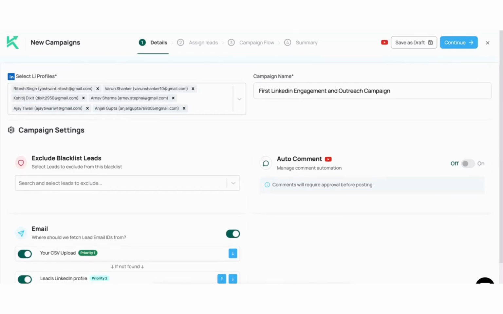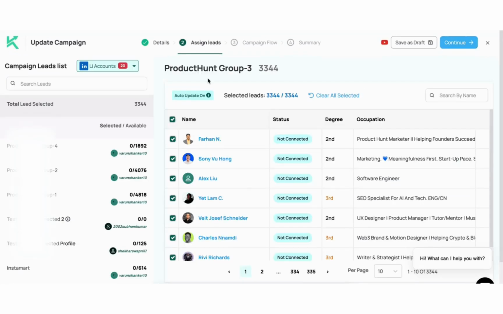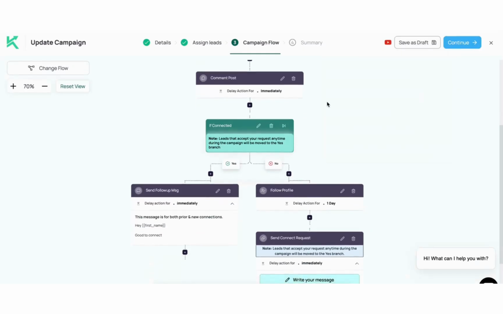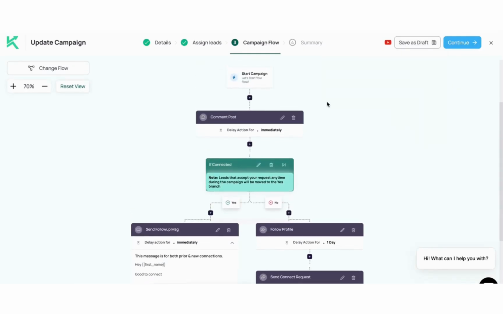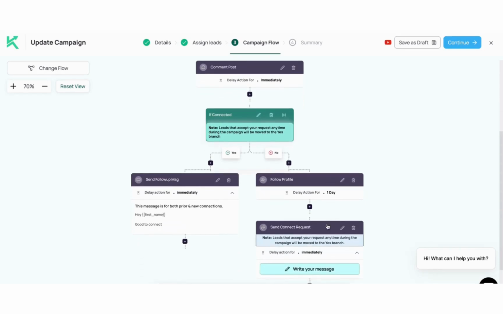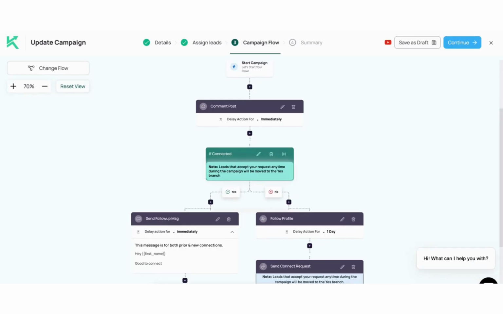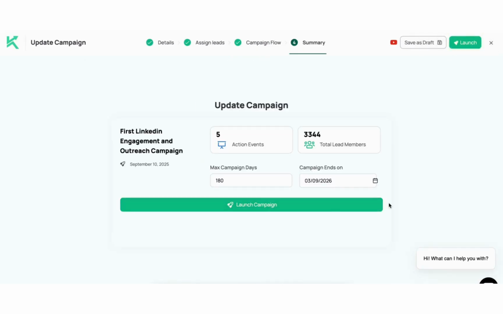Next, choose your leads. You can pick them from any of the lead lists you've created and add them directly to the campaign. Once you've done that, click Continue and select a campaign flow. For example, one flow could be to comment on a lead's post, follow their profile, send a connection request, and then send a first message. After reviewing your flow, hit Continue and launch the campaign. And that's it.